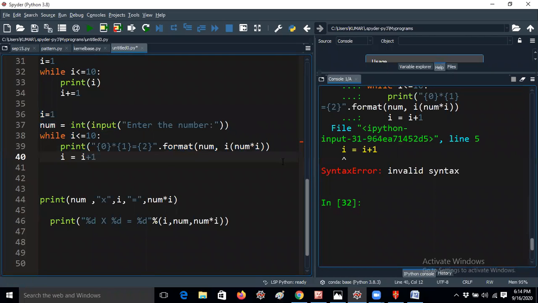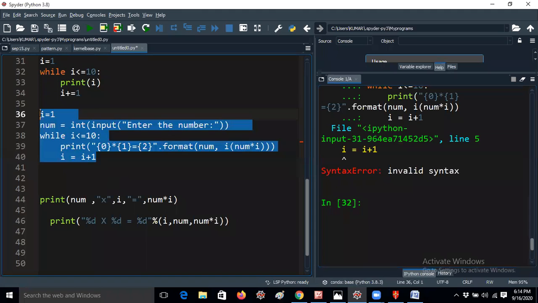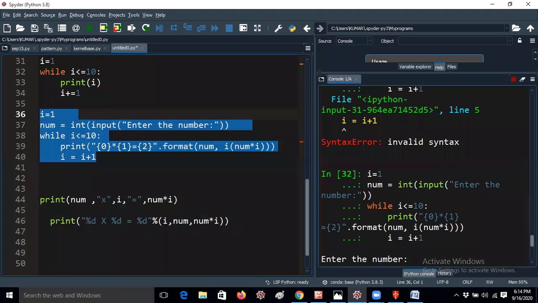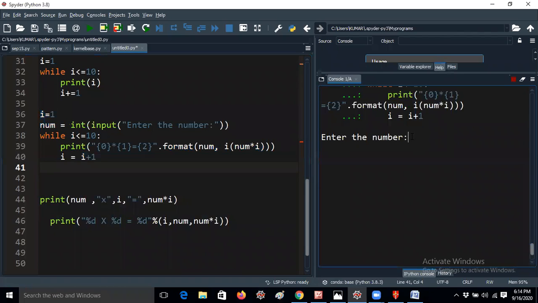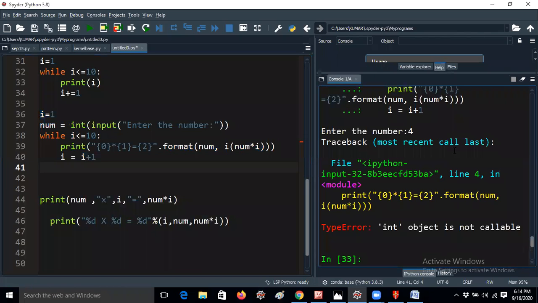i equal to i plus 1. Is there any bracket missing? Okay, a bracket is missing, so let me write it here. Let me run it again. Okay, enter the number. I'm getting an output right now, so I'm giving the fourth table. One minute, it is getting an error again. Why is it getting "int object is not callable"? Why is it getting it in format of num comma? Okay, here I have to give a comma, right? So here I have to give the comma. Okay, no problem.